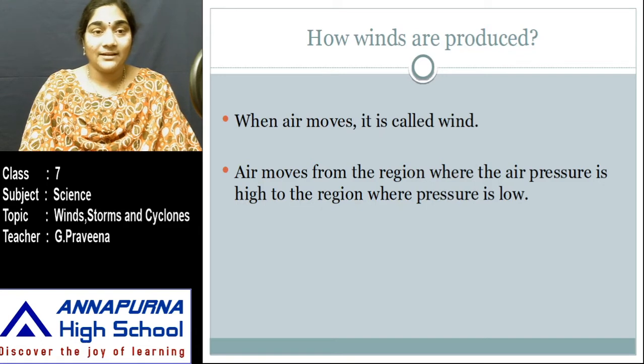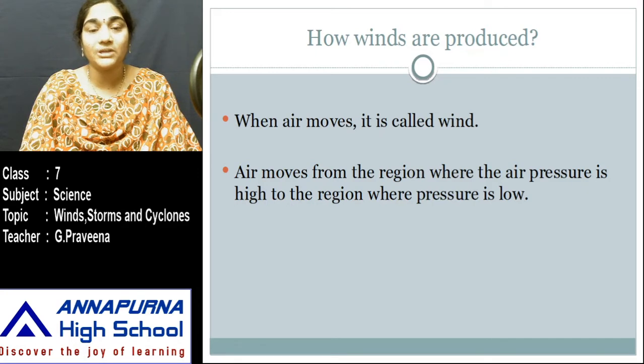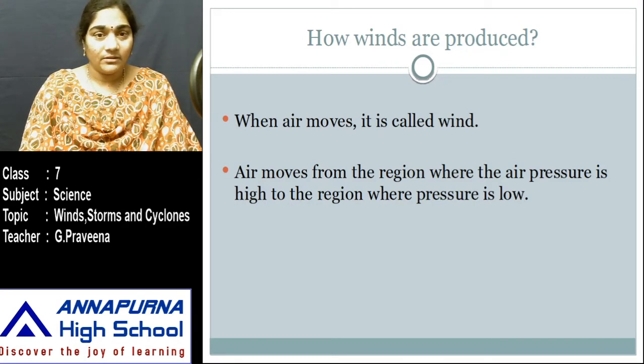And we also know that air moves from a region where the air pressure is high to a region where the pressure is low. So air always moves from a high pressure region to a low pressure region. Then what is making that difference in pressure? The greater the pressure difference, the faster the air moves. Then what is the reason?